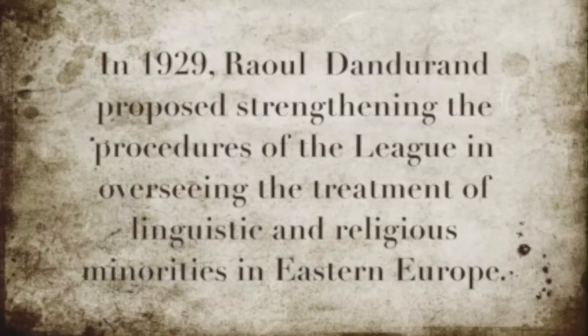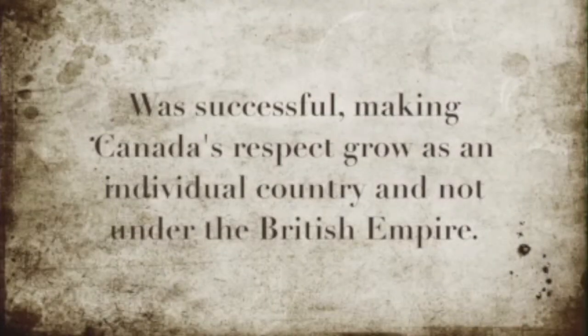Raoul Dandurand was a Canadian representative on the Council, and in 1929 he proposed strengthening the procedures of the League in overseeing the treatment of linguistic and indigenous minorities in Eastern Europe. This proposition was successful, making Canada's respect grow in the eyes of other members of the League as an individual country and not under the British Empire.